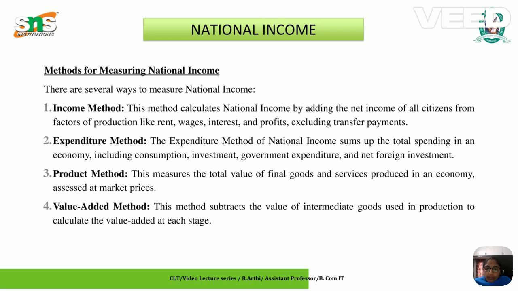Next, we have the product method. This measures the total value of final goods and services produced in an economy as stated at the market price. Next, we have the value added method. This method subtracts the value of intermediate goods used in production to calculate the value added at each stage. So this is all about the methods that are being used for measuring the national income. So this is all about the national income. Thank you.